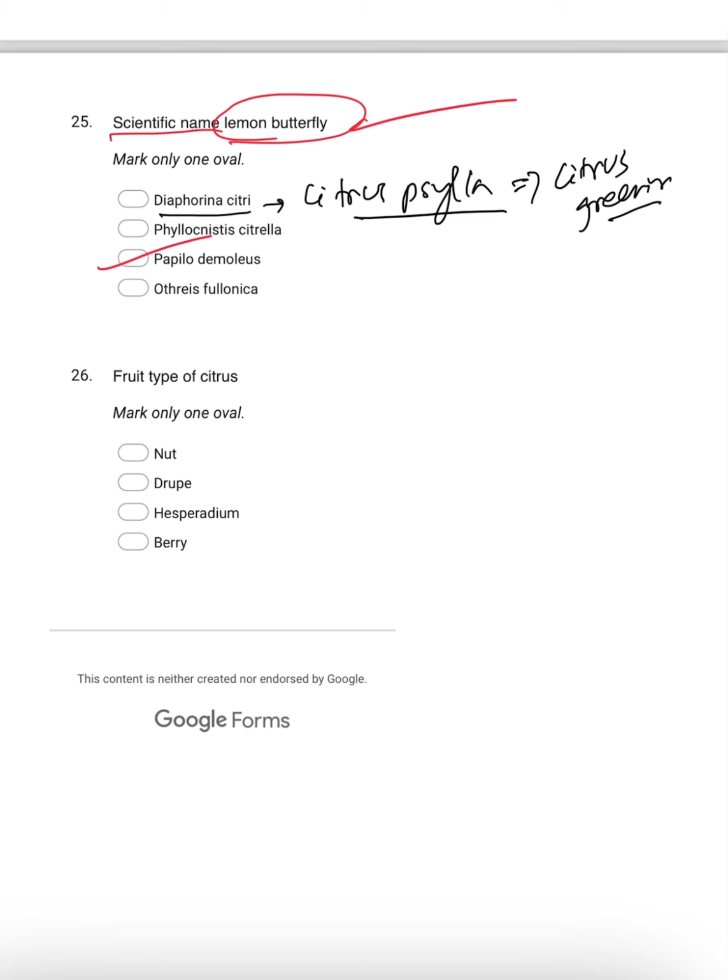This is the vector of citrus greening, and citrus greening is because of Liberibacter. Earlier it was due to mycoplasma, but citrus greening is due to Liberibacter.